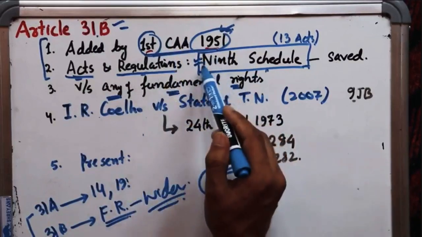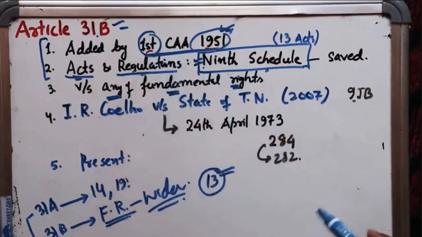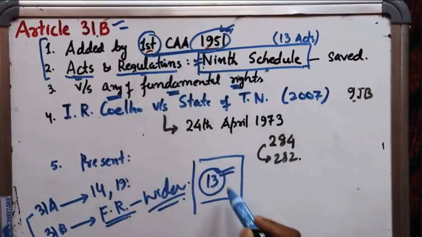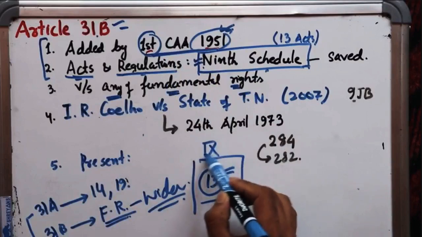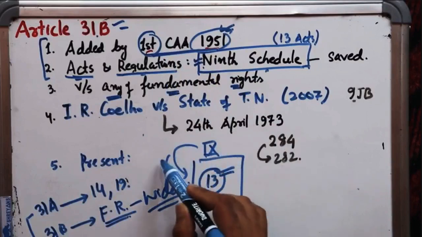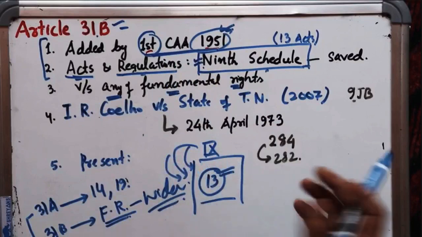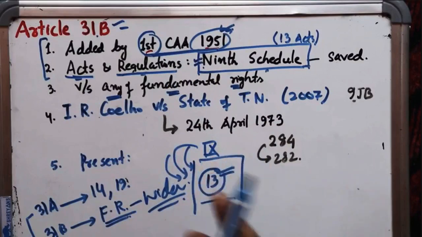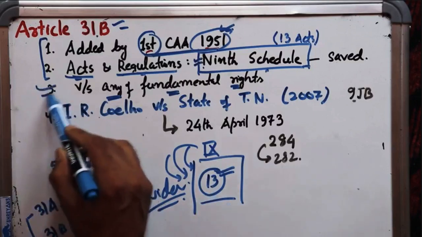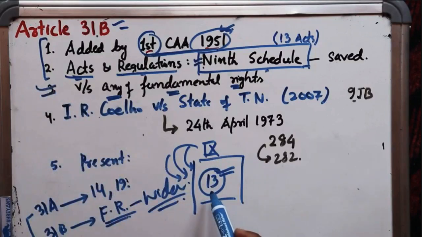I told you that the 9th schedule was added by the first Amendment Act. 13 laws were put into the 9th schedule. When the 13 laws were put under the 9th schedule, it automatically saved them from being challenged in the judiciary for being in contravention with any of the fundamental rights, right? But since the Keshavananda Bharati case in 1973, the doctrine of judicial review was born.